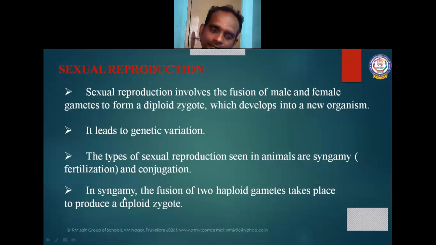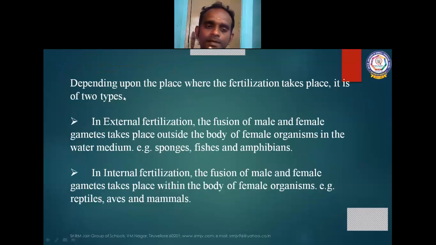Clear, children? Depending upon the place where the fertilization takes place, it is of two types. One is called external fertilization, another one is called internal fertilization. In external fertilization, the fusion of gametes takes place outside the body of female organisms in the water medium.